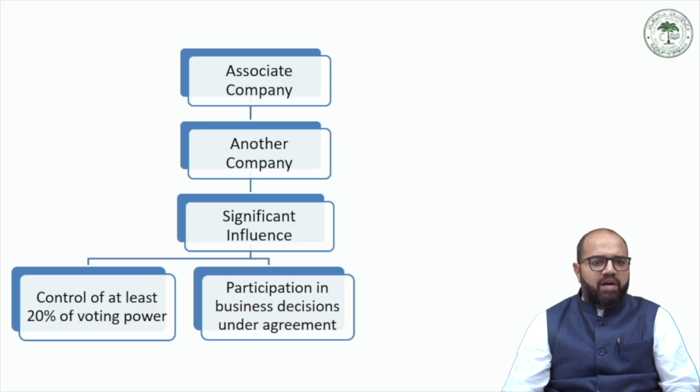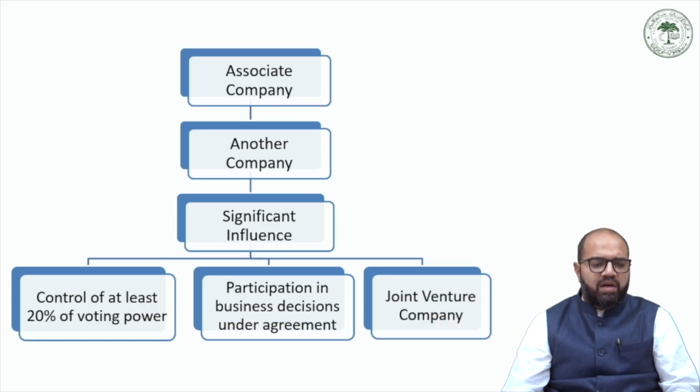Second, participation in business decisions under an agreement. And third, a joint venture company. So there can be three modes of exercising influence over another company.